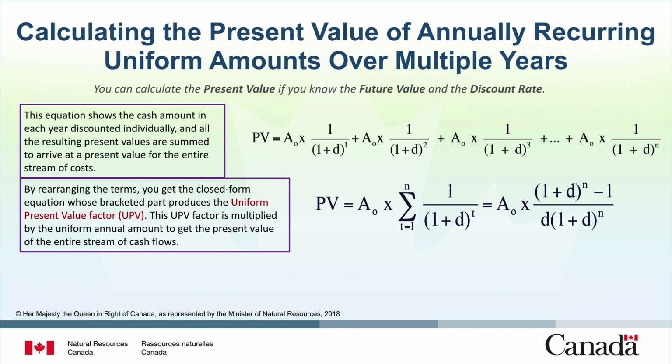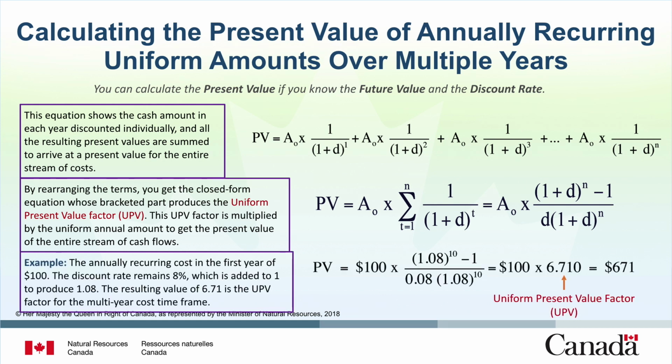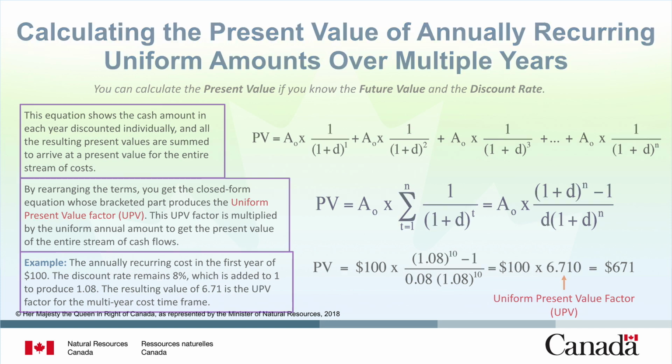In our example, the annual recurring cost in the first year of $100 is represented by A sub 0. The discount rate remains 8%, or 0.08, which is then added to 1 to produce 1.08. The resulting value of 6.71 is the Uniform Present Value Factor, or UPV, for the multi-year cost time frame. To receive the total present value, multiply the UPV by the annual uniform recurring cost. This is an important equation as you will have to calculate UPV when calculating present value of a series of cash amounts that are uniform and occur annually over your study period.